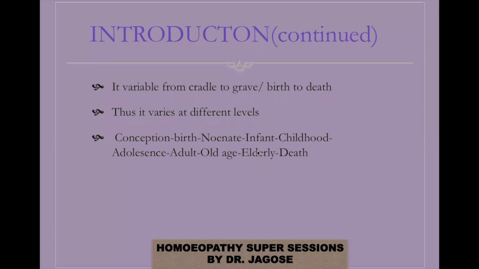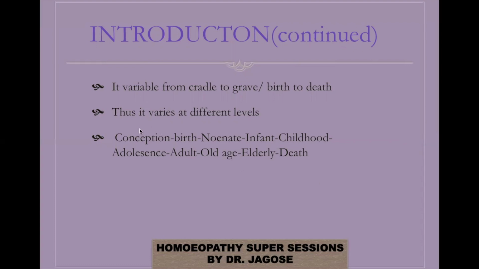And what are these levels? As I said, conception, then birth, neonate, infant, childhood, adolescence, adult, old age, elderly, and death. You can see these are the march of events which take place, and it is in the form of a wave. It is never static. It always moves on.